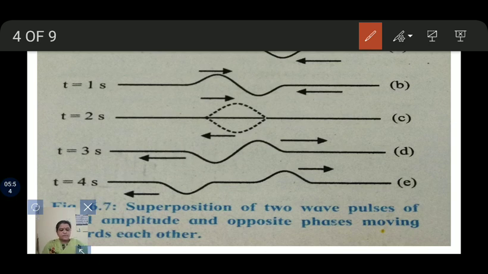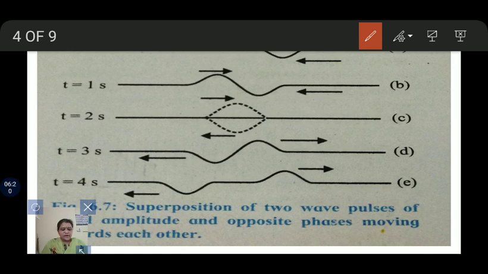These wave pulses superimpose at t equal to 2 seconds and the resultant displacement is 0, due to individual displacements differing in phase by exactly 180 degrees. This is destructive interference because the two waves are in opposite phase.